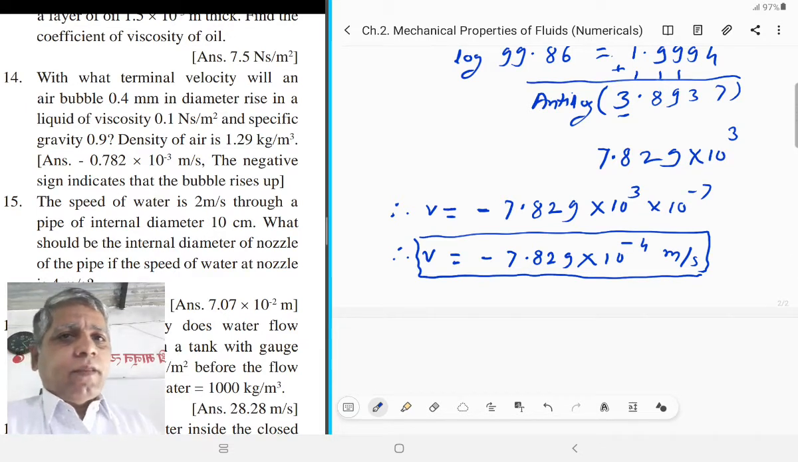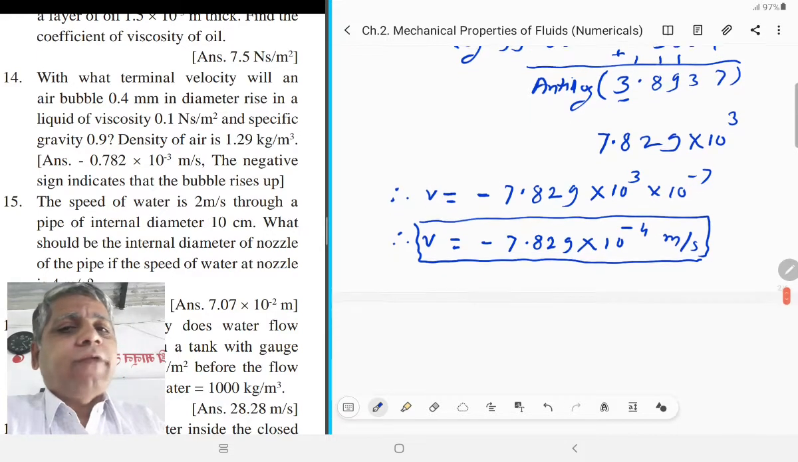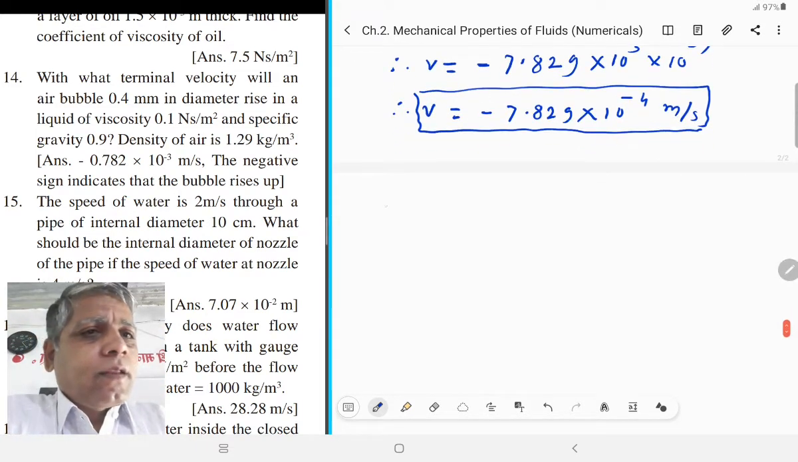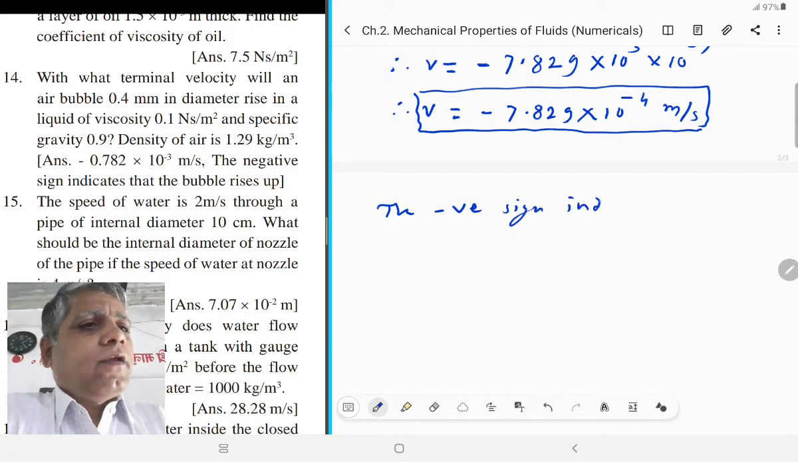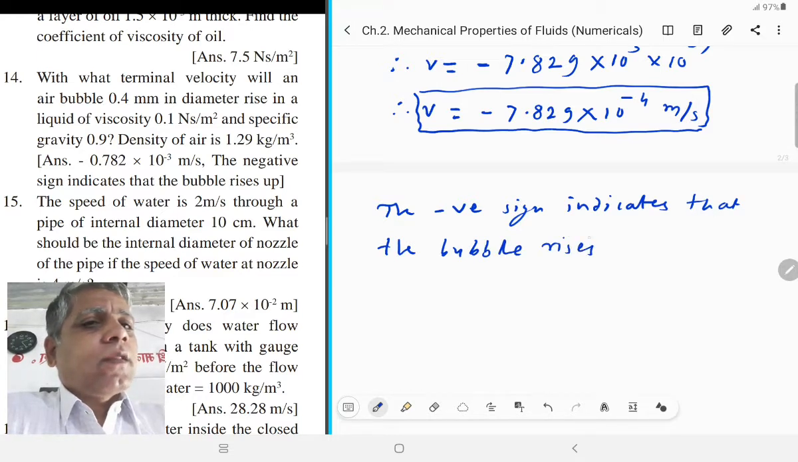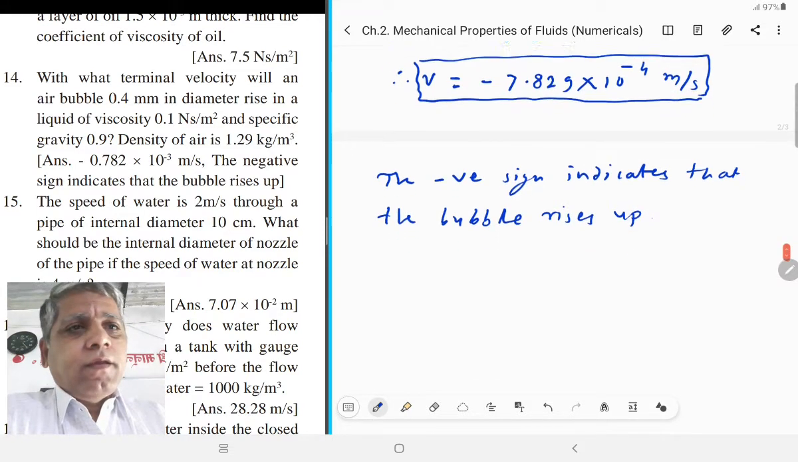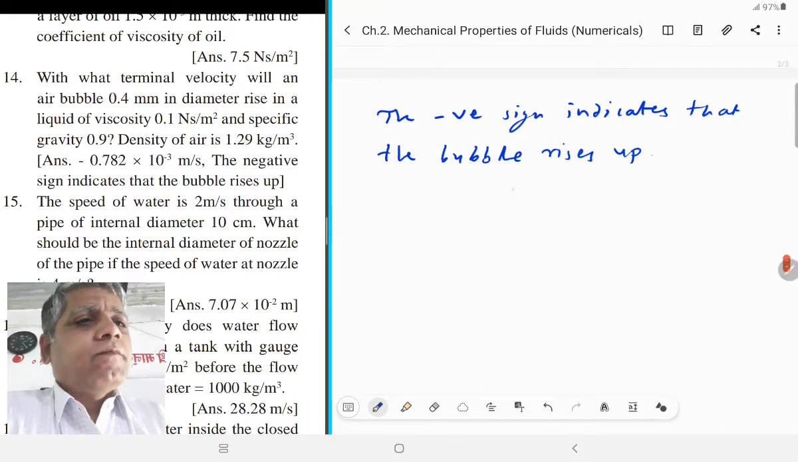The negative sign here indicates that the bubble rises up, not falls down. Next numerical.